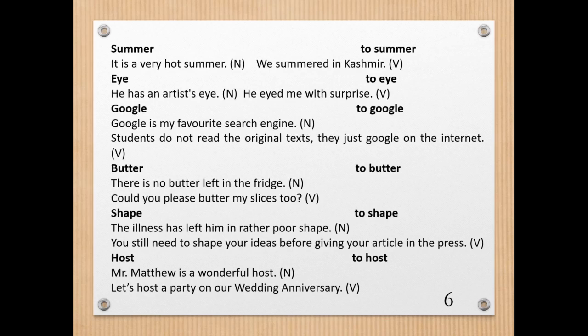Now, summer. It's a very hot summer. This is how we use it. This summer was really very hot. It is a very hot summer. So you're using the word summer as a noun, and you can use it as a verb also, and this is a beautiful usage. See, we summered in Kashmir.